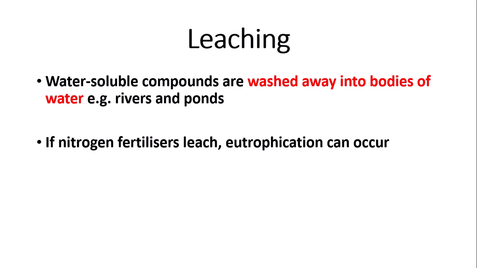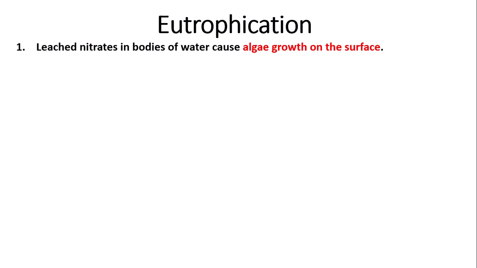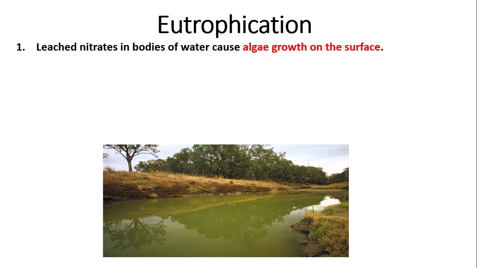If nitrogen fertilizers leach, eutrophication can occur. So what is eutrophication? Eutrophication is when you leach nitrates into bodies of water, causing algae growth on the surface. So algae are a type of organism. So here we have a body of water which looks like a small lake or a pond, which has algae growth on the surface, denoted by the green colour on the surface. So you've probably seen a body of water that has been taken over by algae before.